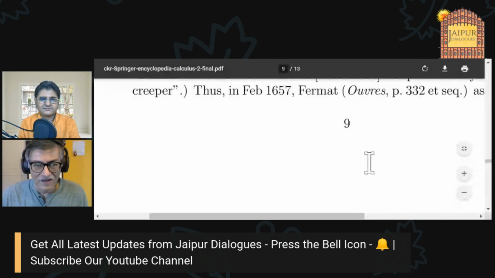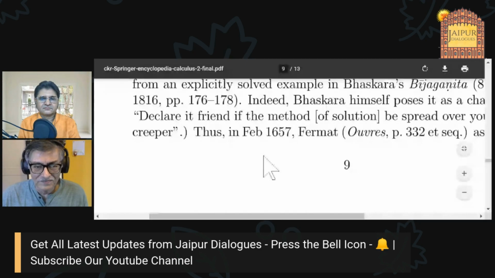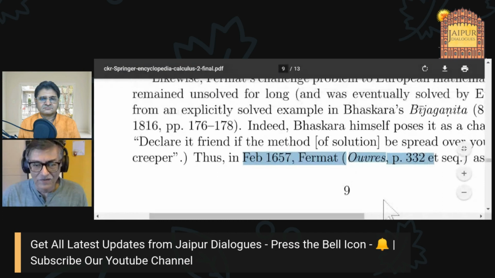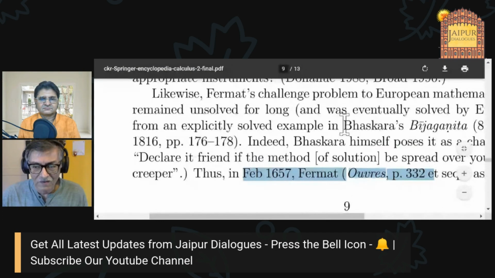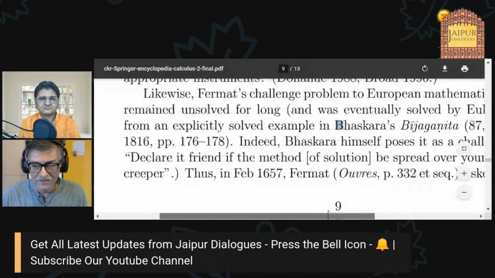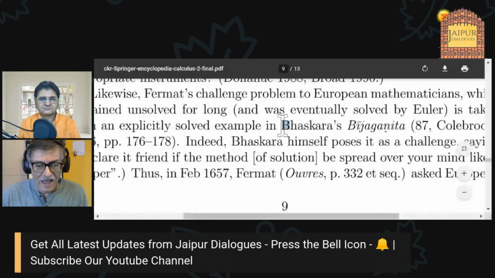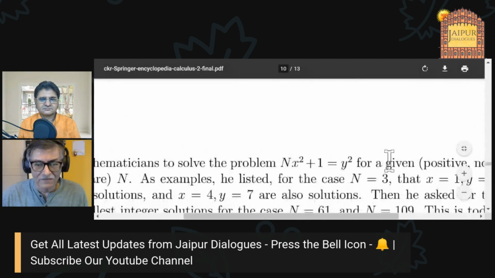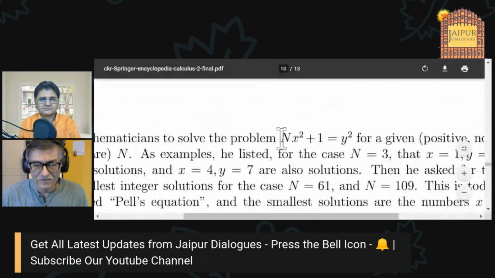This is the reference I gave. Are you able to see it now? Yes. So this is the reference, February 1657. This is the reference to Ferma I gave. And this is copied from Bhaskar's Bijganit, verse 87. This is the reference that I gave. And the problem itself is quite simple, to find solutions x and y for a given n.